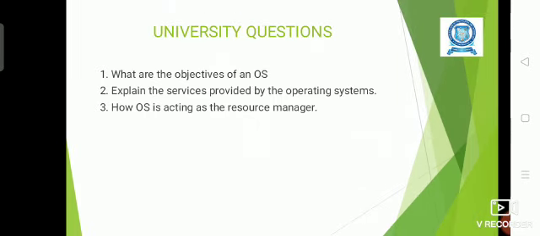Now let us see the possible university questions that could be asked with this topic. What are the objectives of an OS? Explain the services provided by the OS. How is the OS acting as the resource manager?